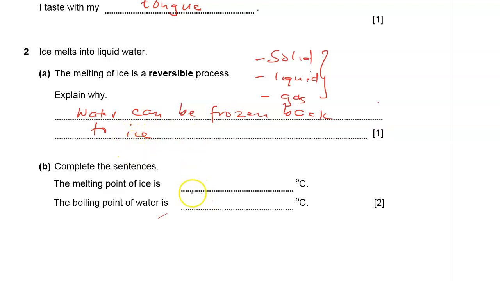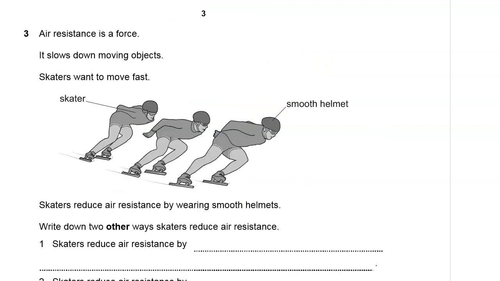Question part B. Complete the sentences. The melting point of ice is, of course, 0 degrees, and the boiling point of water is 100 degrees, assuming that the water we talk about here is pure water.